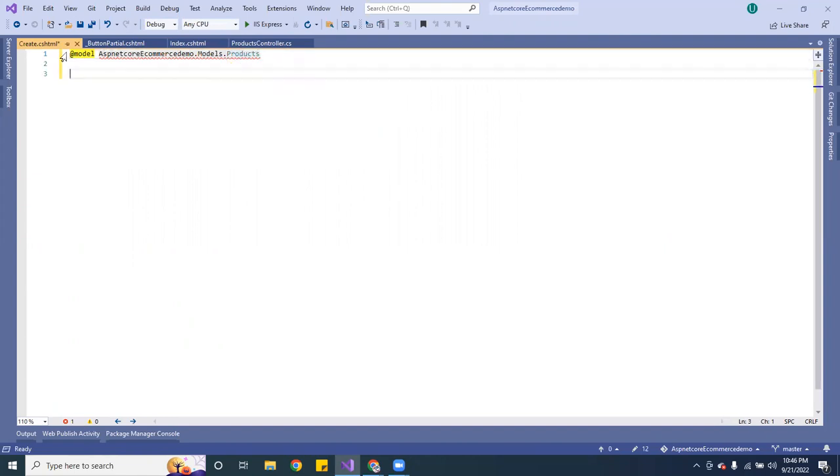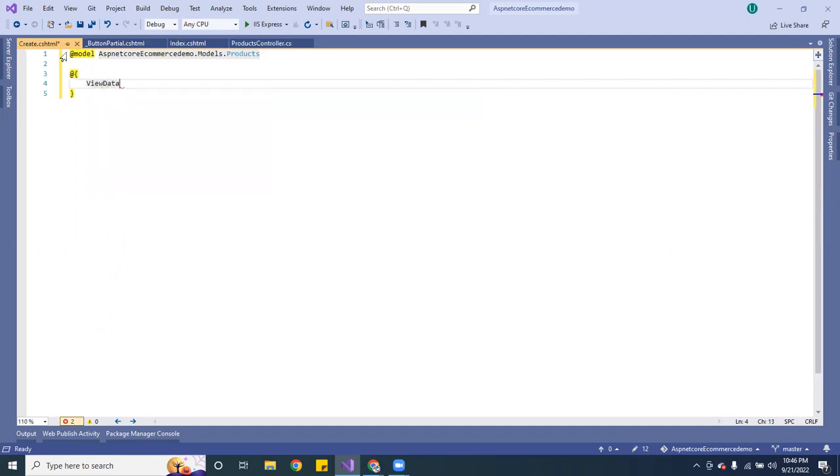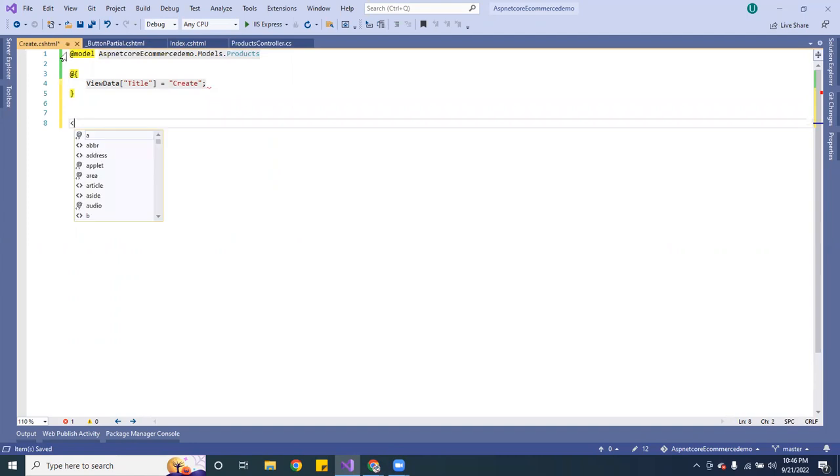Here I want to do view data, and this is going to be a title. I want to label this one create. Here I want to pass var like that, and I want to create a container.